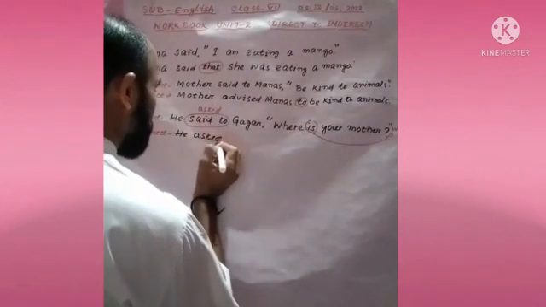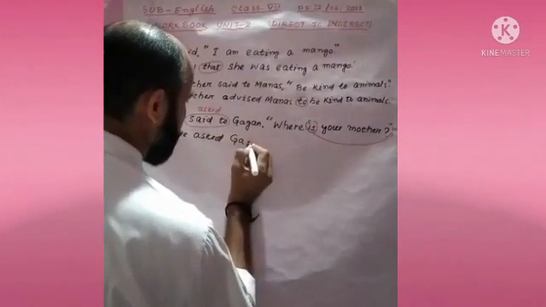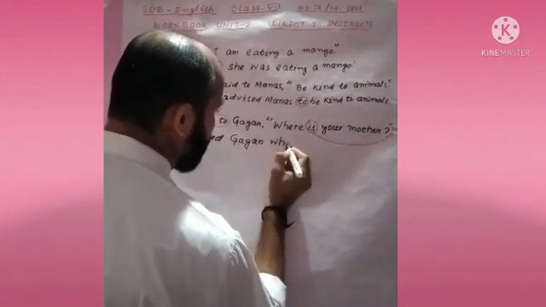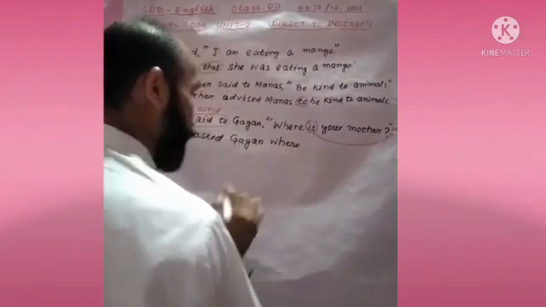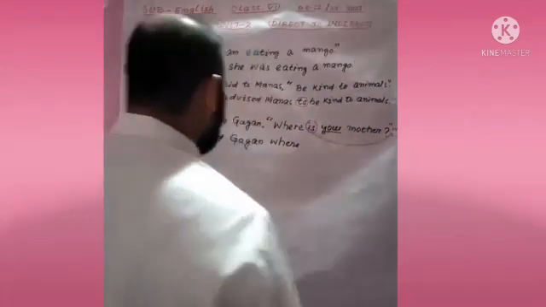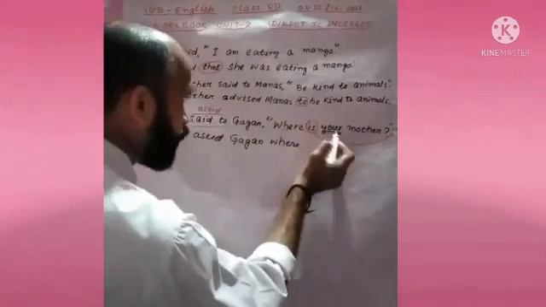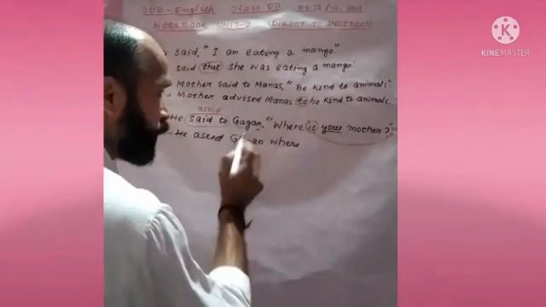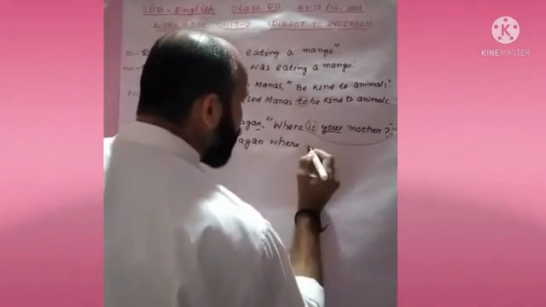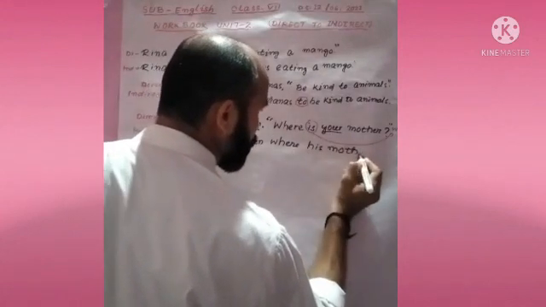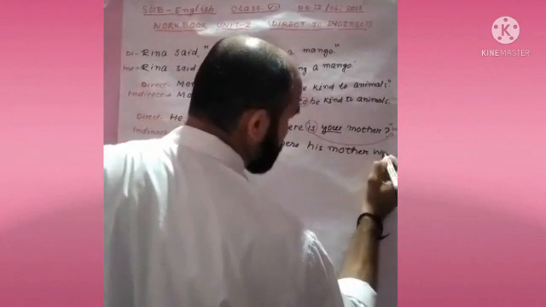So, the answer is, he asked Gagan where, W small letter, where. Look, your means Gagan. He said to Gagan, where is your mother? Your means Gagan's mother. So for Gagan we use his. Where his mother. Watch.